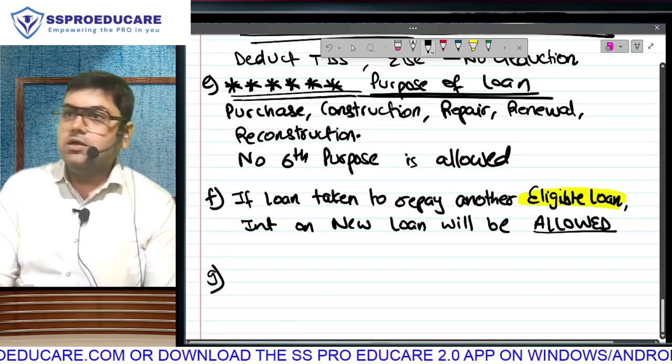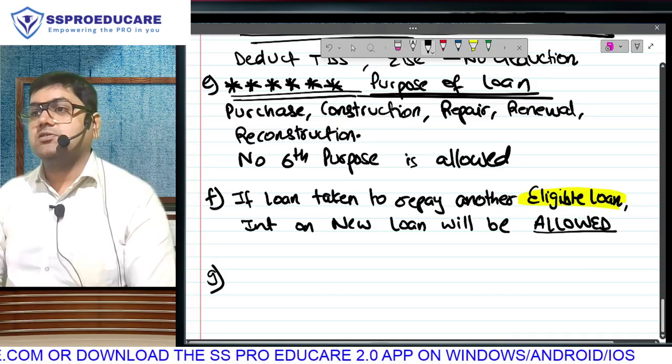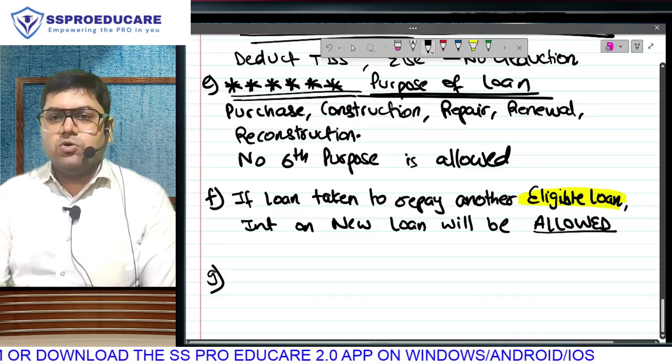Ek last point hai, G, and after that other general conditions, house property ka calculation and house property ka chapter is over. We will continue in tomorrow's class. Thank you very much.